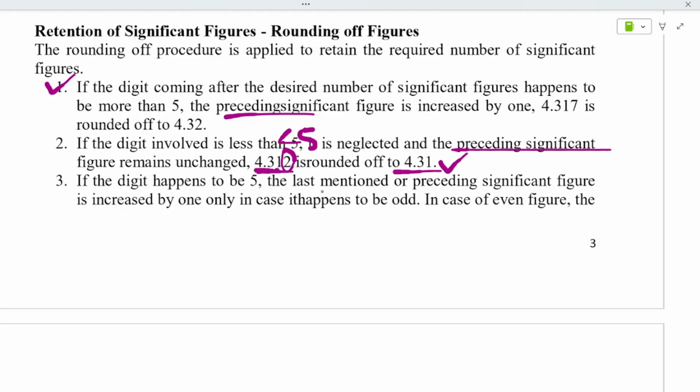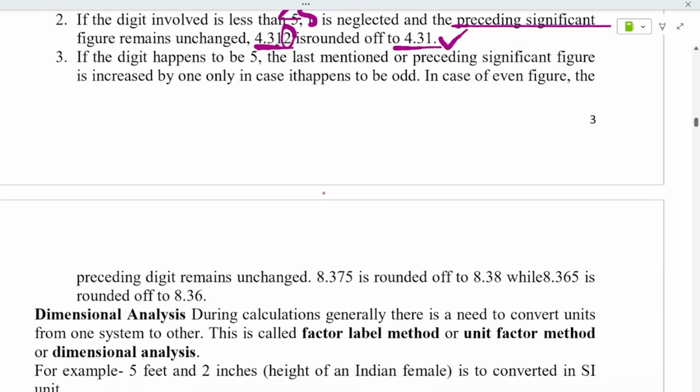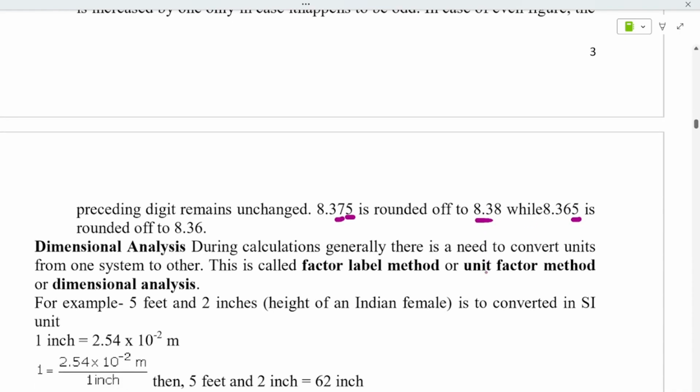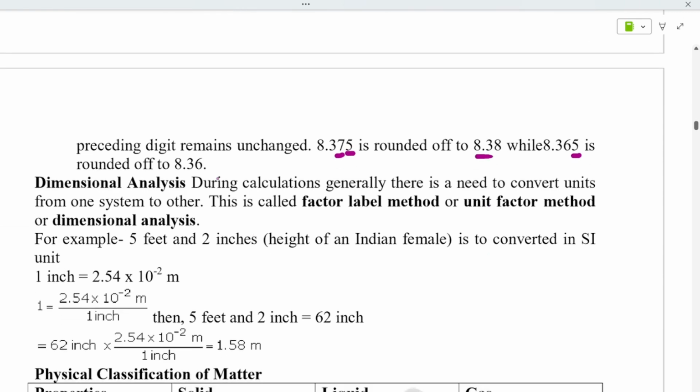If it happens to be 5, that should also be carried to the next number. See, it is 5. So 7. The next number is 8.38. 5 is equal, so you have to make it as 36. Okay. The same value we have to round off to 7. It should be 7 here.